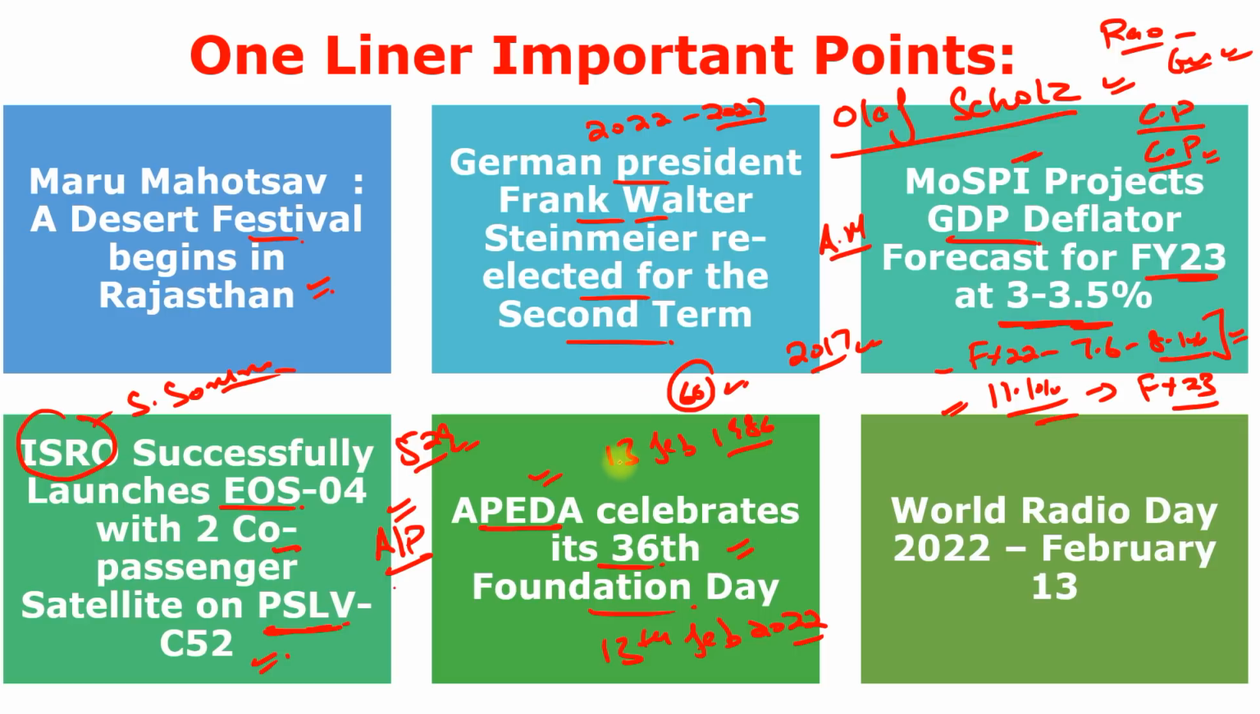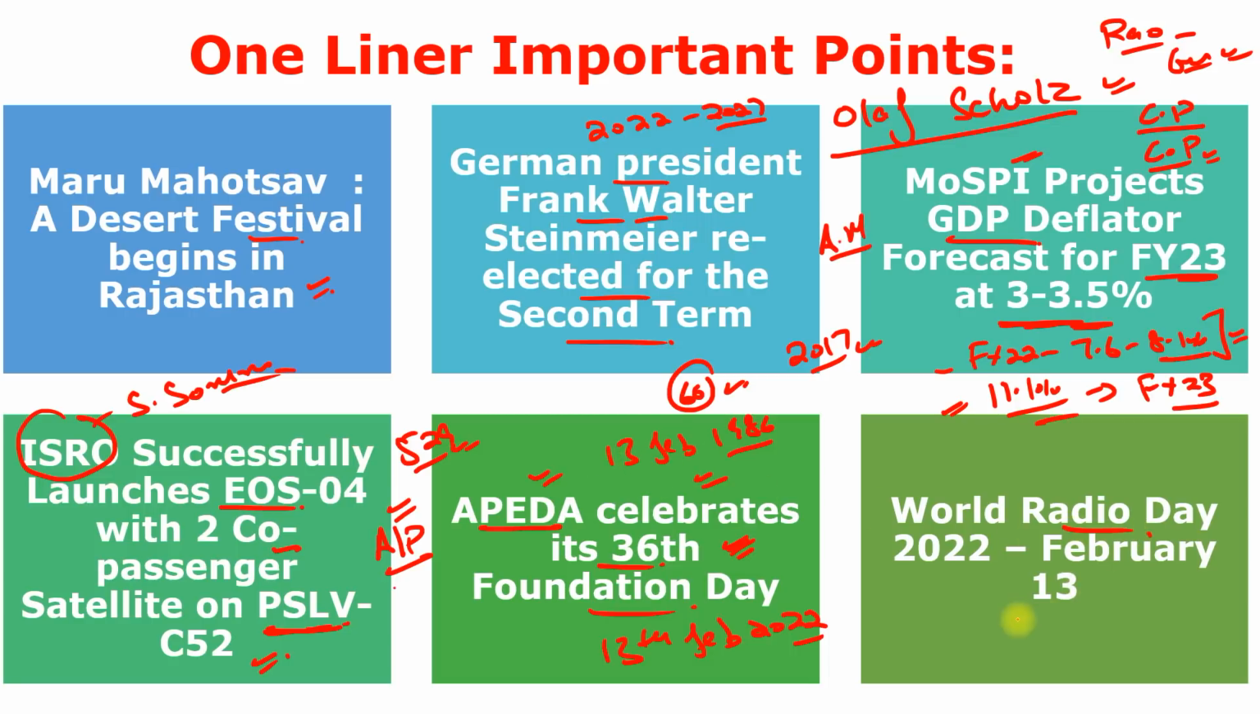This body's act was passed on 13th of February 1986. That's why we are celebrating the 36th foundation day. And APEDA is an Indian apex export trade promotion government body, and its vision is to create a world-class organization dedicated to promote India as the supplier of choice of agro and value-added food products in the global market. So just remember APEDA and what is the meaning of APEDA.